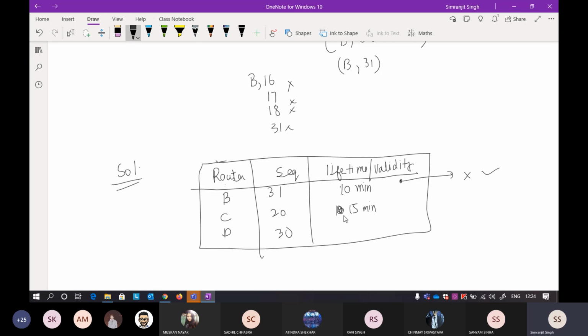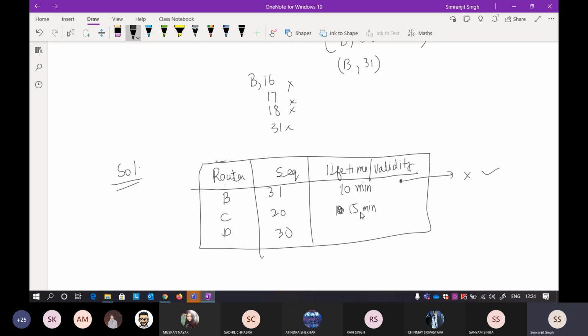After that, the flooding will occur again and the routing table will be rerouted. The reason is that I want the flooding to be systematic. I don't want every router randomly sending me something that I cannot make sense of. If I do it like this, after 15 minutes I know my timer will expire and I will get a new entry from C.